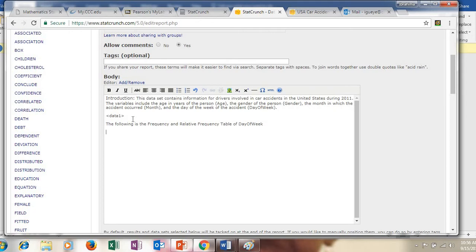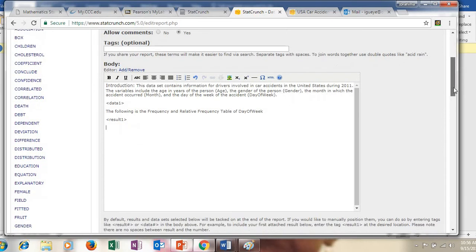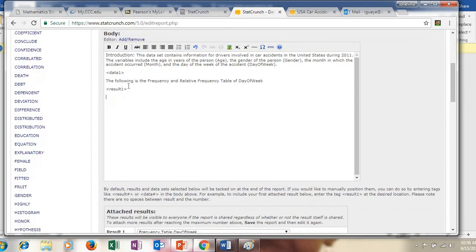Okay, and here you're going to hit enter, and you're going to hit shift and the comma key, and you're going to put result 1 and hit the shift and the dot key. And what this does, again, is it will paste the actual tables at this specific location, right below, right at this location.